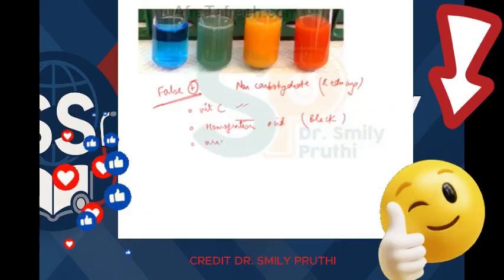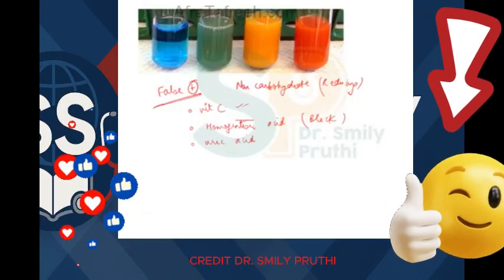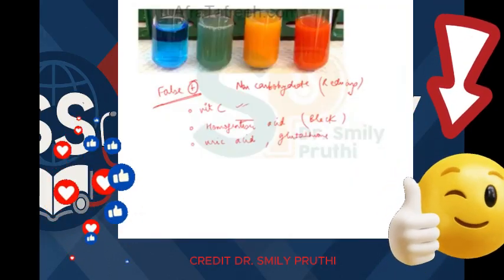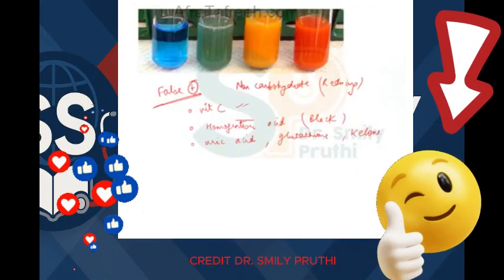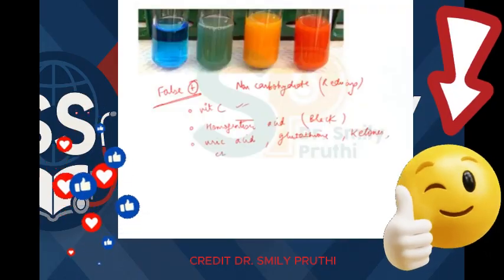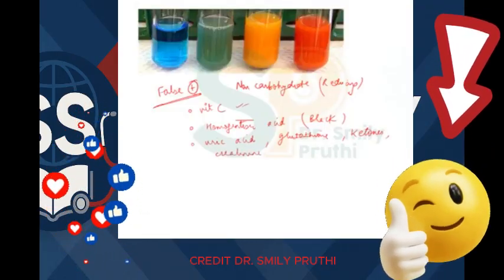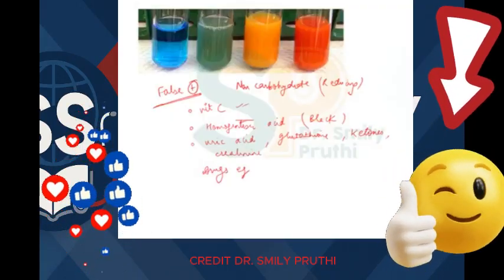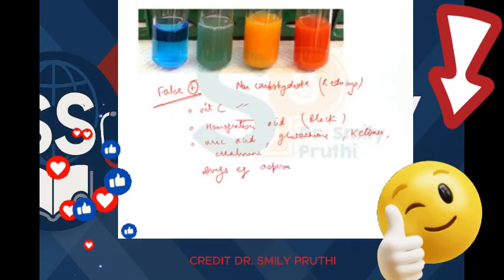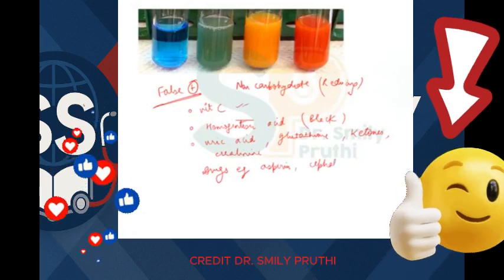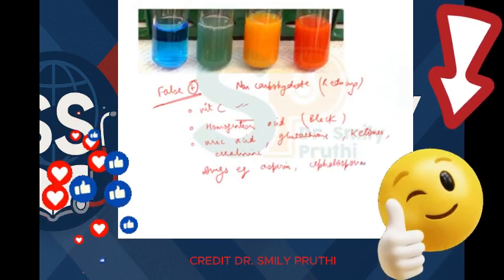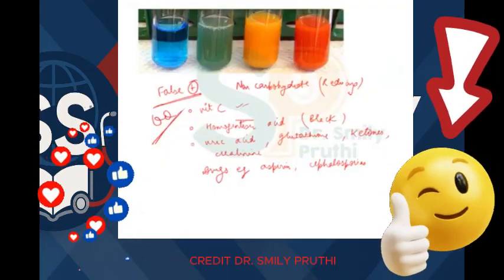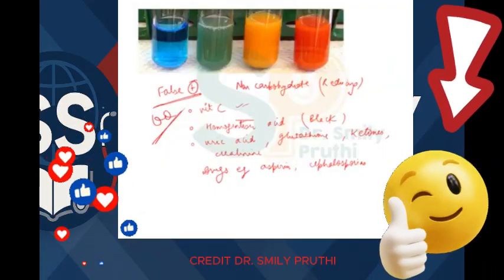Then other substances which can give false positive test are uric acid, glutathione, ketones, creatinine, drugs like aspirin, cephalosporins. So this is a frequently asked question. You have to learn these substances which can give false positive Benedict's test.